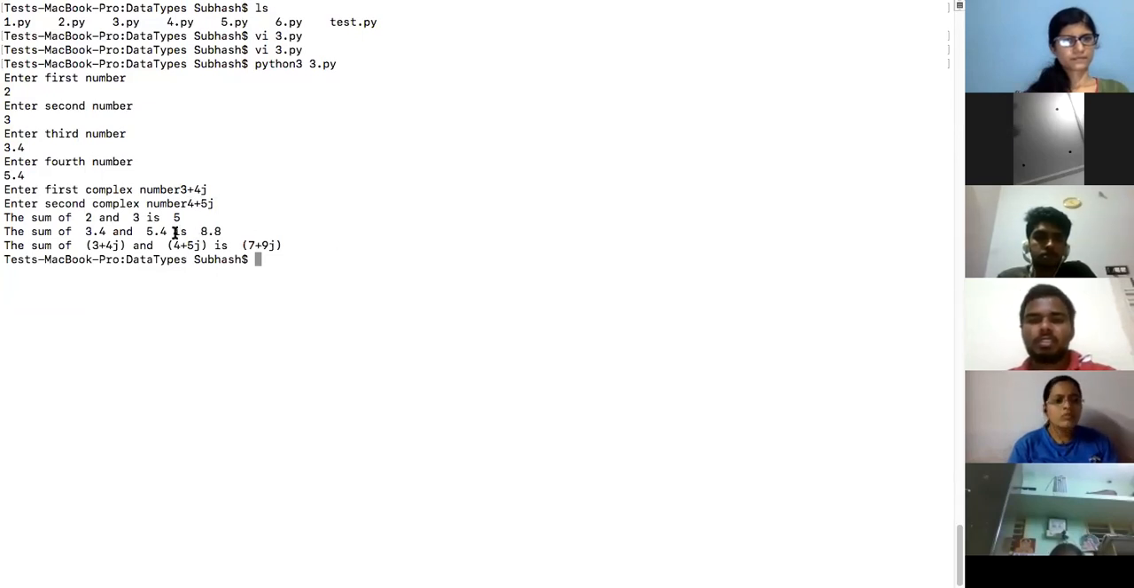I have the result. Okay, so first, 2 would be converted from string to integer. 3 would be converted from string to an integer. Both would be added, then I'll get an integer result. 3.4, which while taking from the keyboard would be a string, and 5.4 when I'm taking from the keyboard would be a string. After adding those, I'll actually get 8.8 as the result.